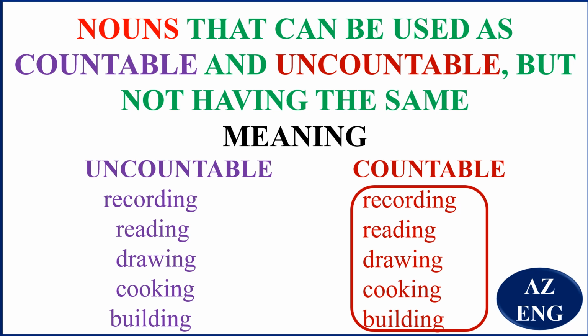That means you can say one building, two buildings, three buildings. But when you're talking about the action, like I can do building, that is, I can do the work of making a house, that is uncountable. But when you mean a house that has been built, it is used as countable. One building, two buildings, three buildings.